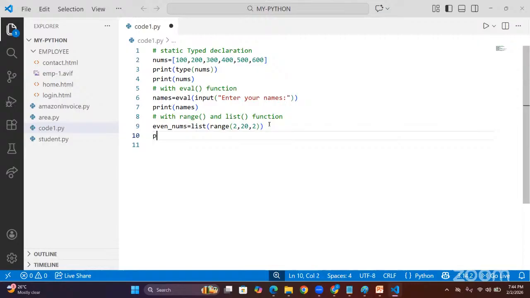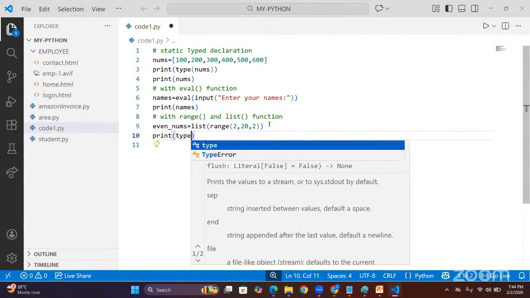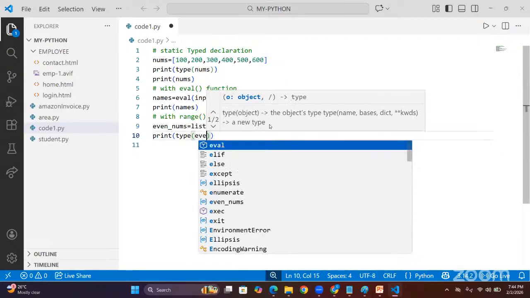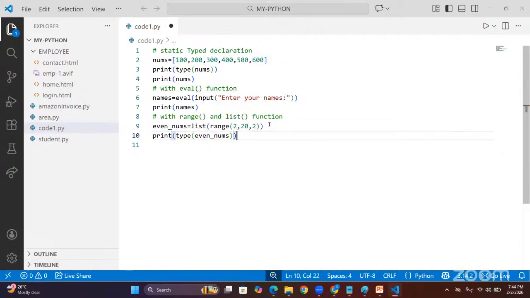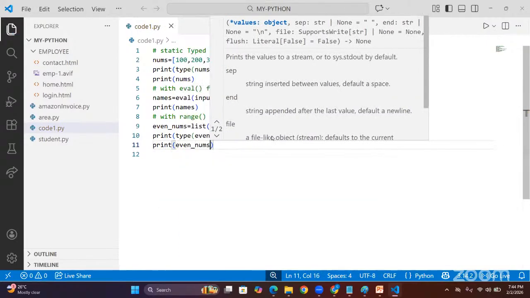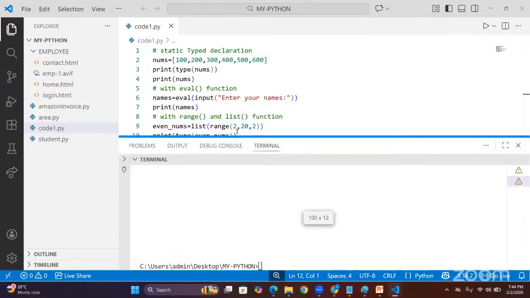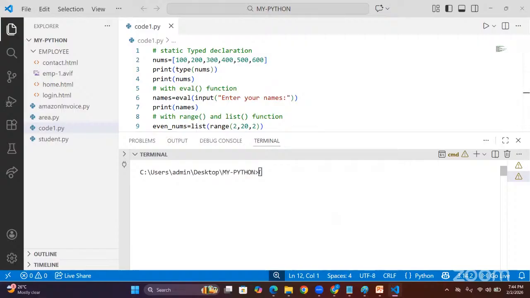Third approach. Look here, print, and for better understanding I am giving type also, and here I am giving even nums. Later I am going to print our even nums. Control S.